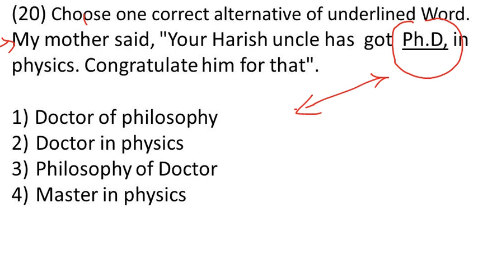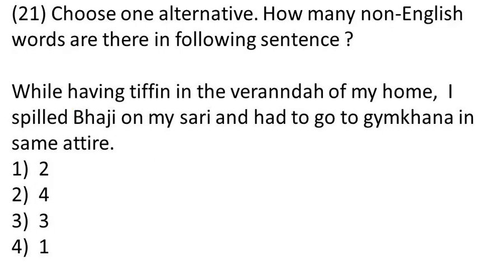There are long forms of the short forms in the options. So we have to find what is the long form of PhD. This is a general knowledge question. The long form of PhD is Doctor of Philosophy. It is given in option number 1. This question has nothing to do with English language. This is a general knowledge question.